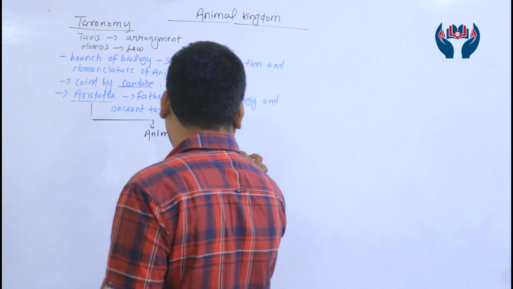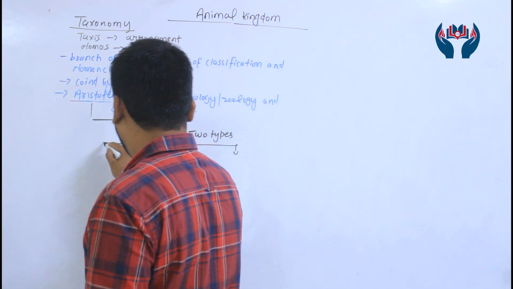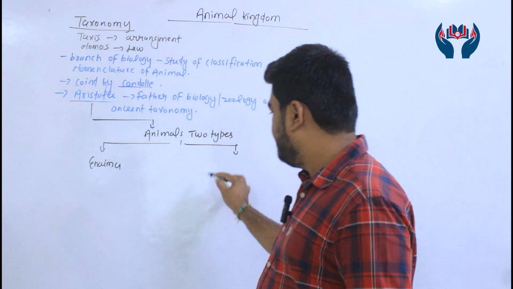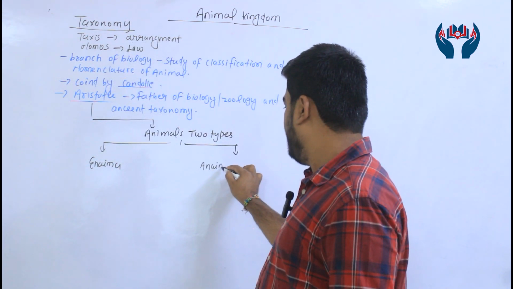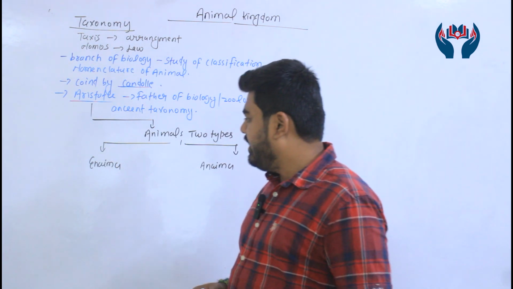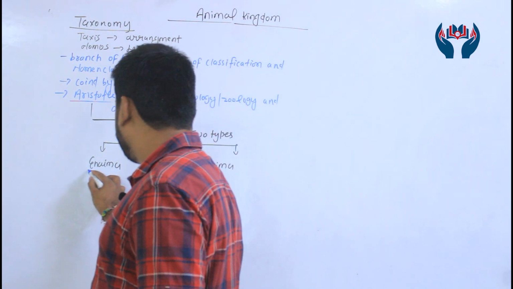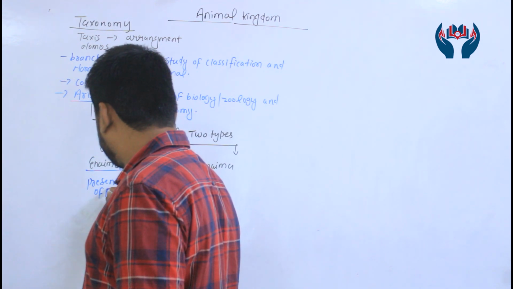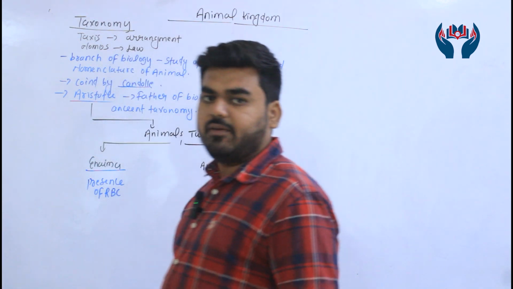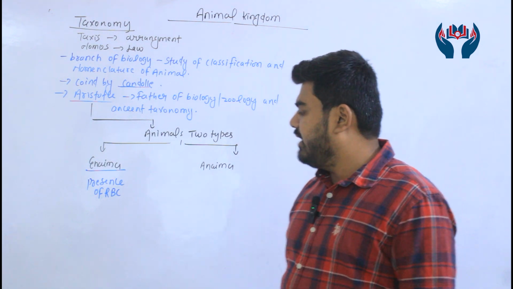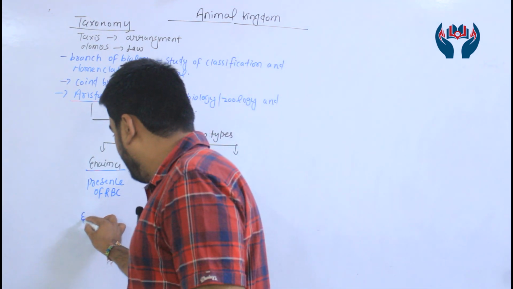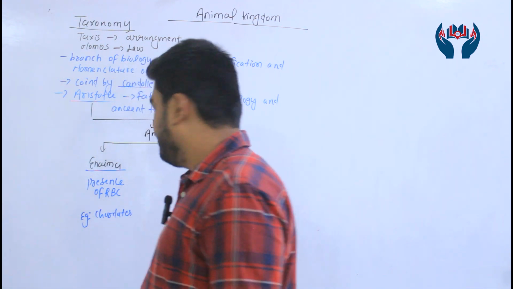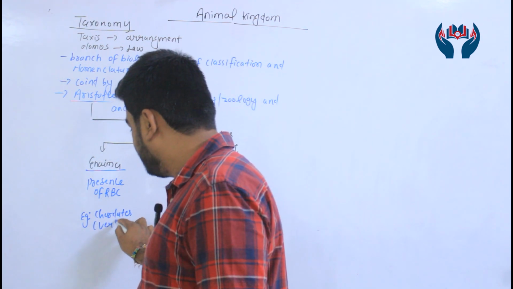First, we can say Enaima, and Anaima. Guys, Enaima means presence of RBC. Those animals that have red blood cells come under Enaima. Example will be chordates, in the sense of vertebrates.